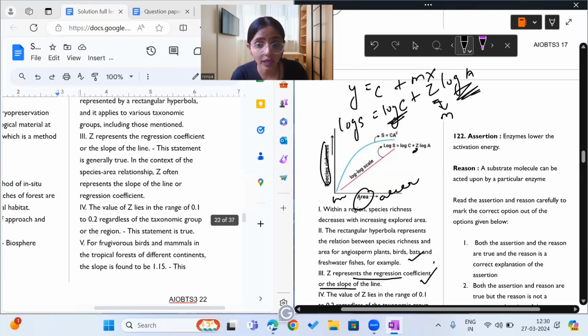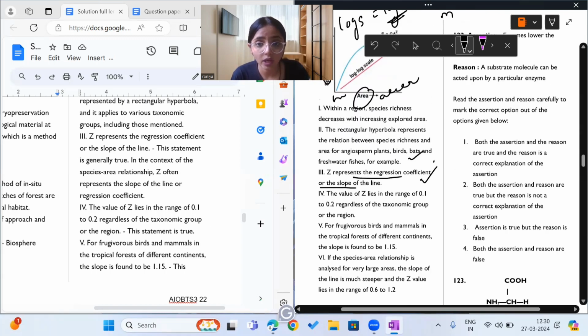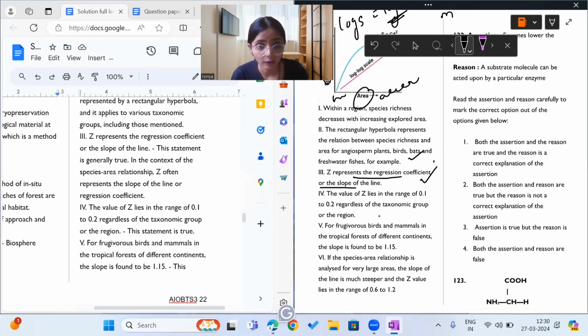The value of Z lies in the range of 0.1 to 0.2 regardless of the taxonomic group or the region. This is also true. The value of Z, that is the slope of this line on the species area relationship, always ranges between 0.1 and 0.2. This is also a true statement.